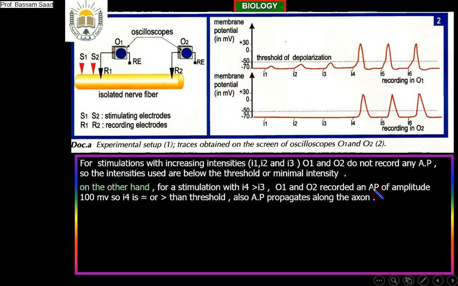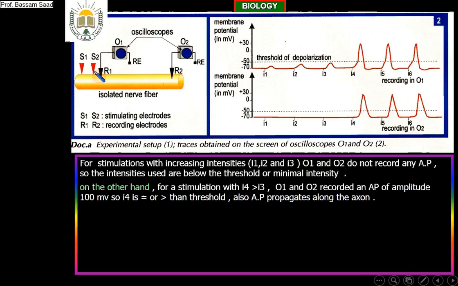So I4 is equal or greater than threshold, and also the action potential can move, propagates along the axon. Why? Because we have in reality two results, two indications, two relations. The first, there is an action potential. It means that I4 is equal or greater than threshold. And O2, when it recorded the action potential, it means the action potential can propagate along the axon.